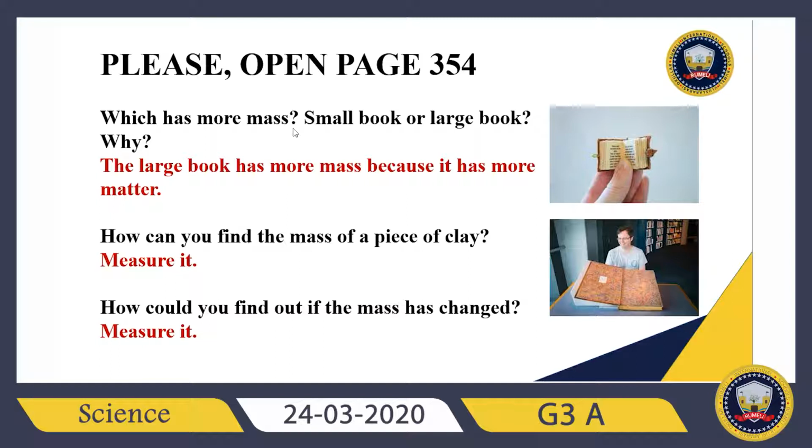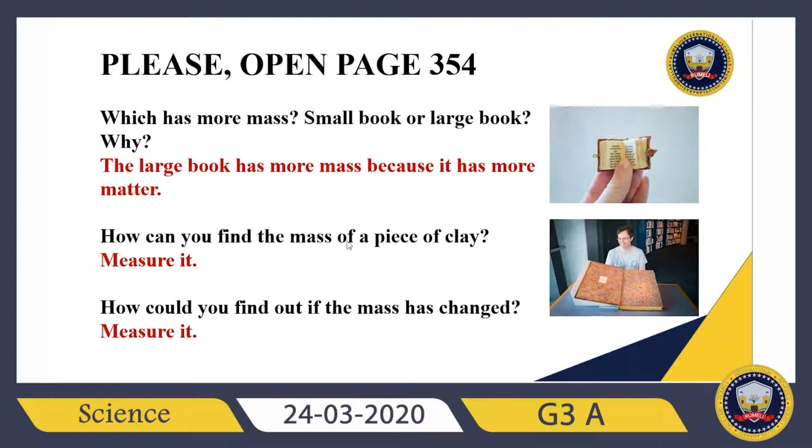Which has more mass, a small book or a large book? Why? What do you think about it? So the large book has more mass, right? Because it has more matter. How can I understand which one has more mass or not? I can measure it. To measure it, I can use a pan balance. So a pan balance can be used to measure mass, right?